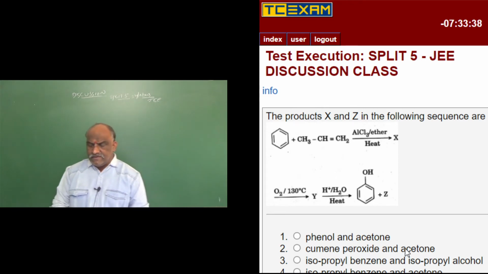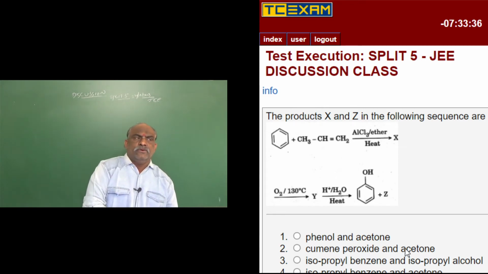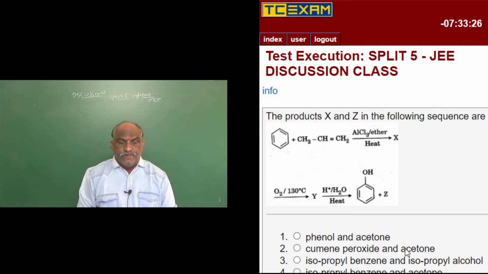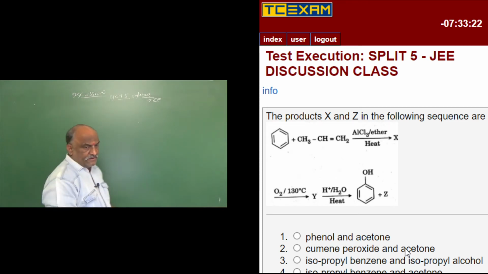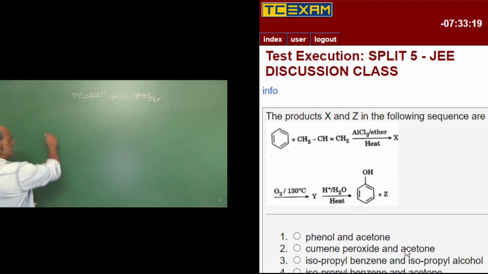Go through NCERT. That is the preparation of phenol from cumene, which is called isopropyl benzene. Question number 42 is very important.